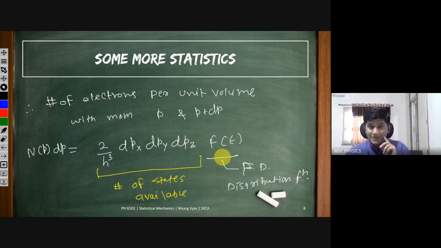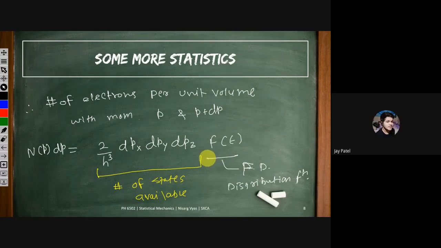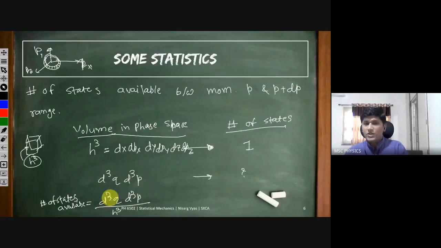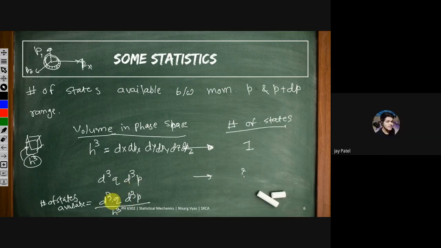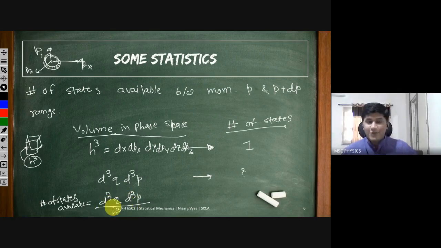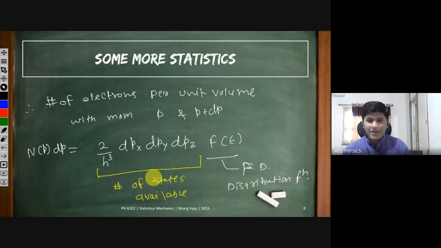Yes? d cube q has to be 0. I didn't understand that. Oh, d cube q has to be 1 because of unit volume. We are talking about unit volume. So what does d cube q mean? q means the space variables. Actually, you said 0, so I was confused. Oh, sorry, I said it wrongly. I'm sorry. It has to be 1 for unit volume. Thank you for correcting me, and correct it in your notes if you have written it to be 0. It has to be 1 for unit volume.